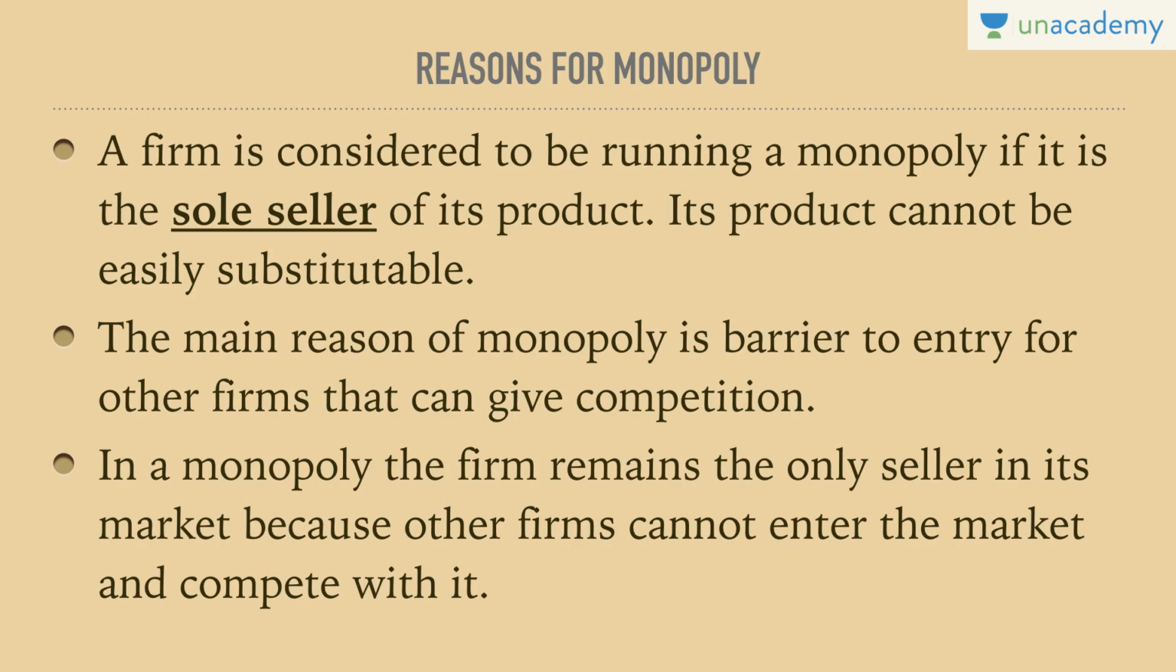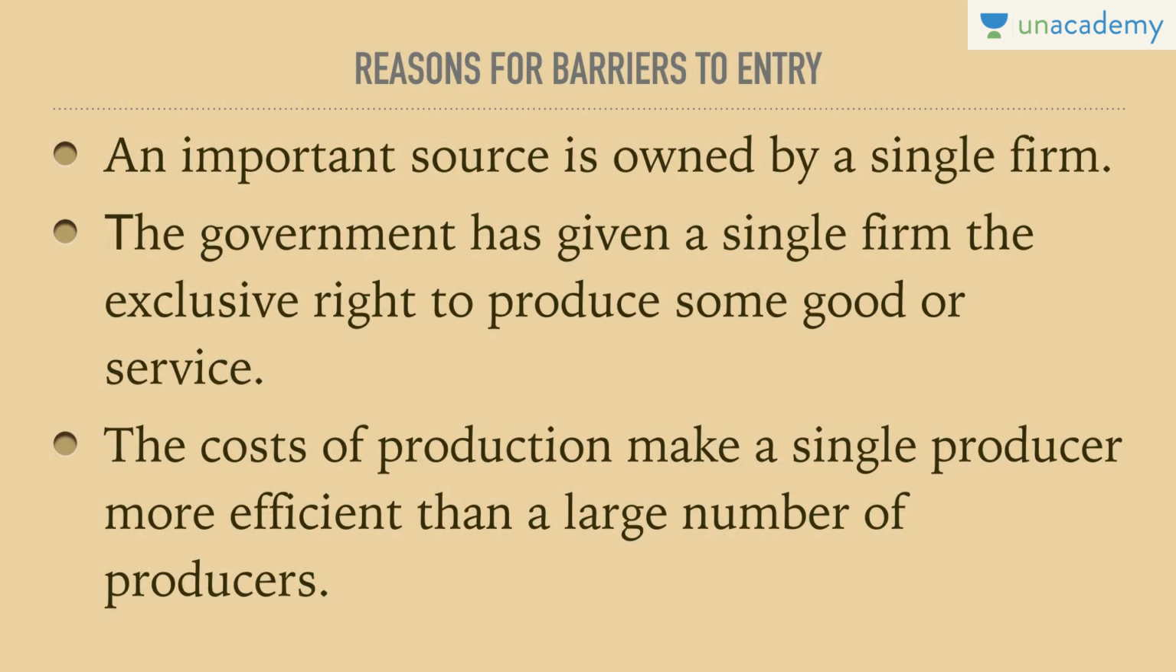Hence there is monopoly. In a monopoly, the firm remains the only seller in its market because other firms cannot enter the market and compete with it. So we say that there is a barrier to entry, but why is there a barrier to entry? An important source is owned by a single firm. The government has given a single firm the exclusive right to produce some good or service. The costs of production make a single producer more efficient than a larger number of producers.